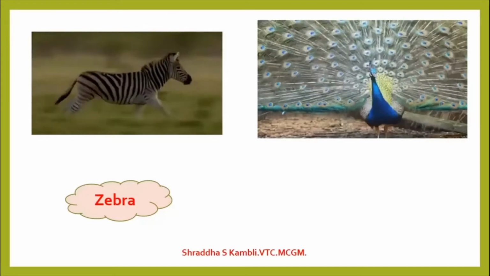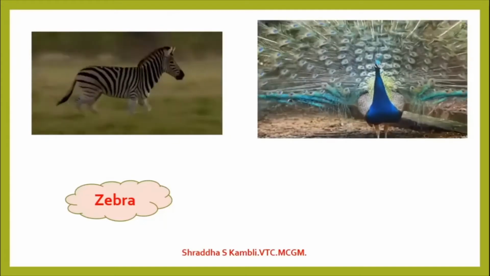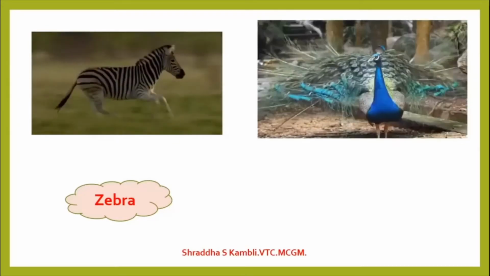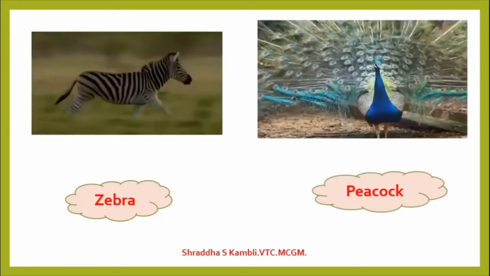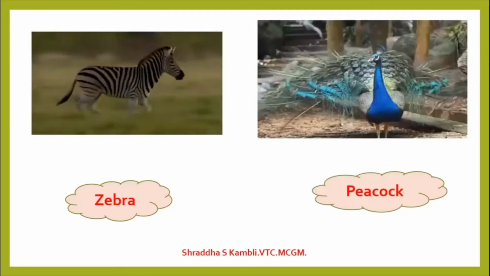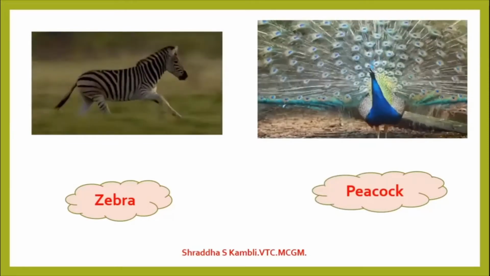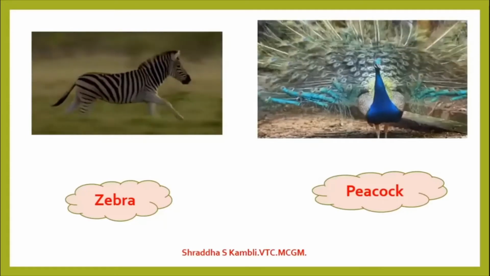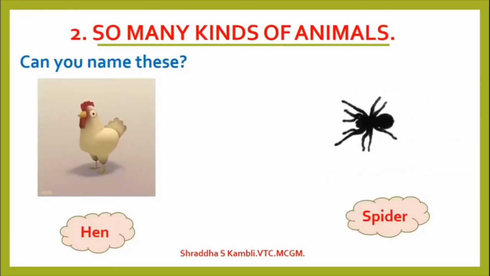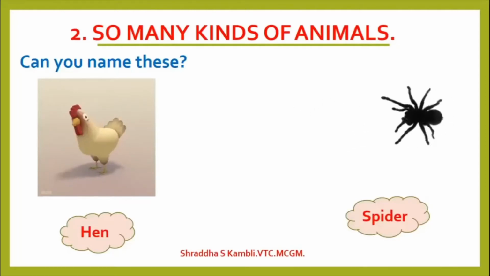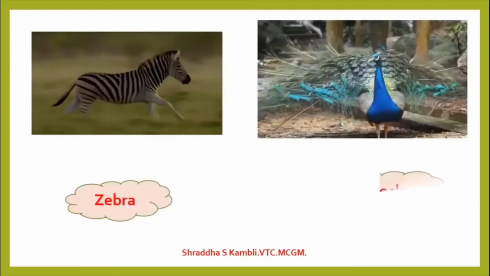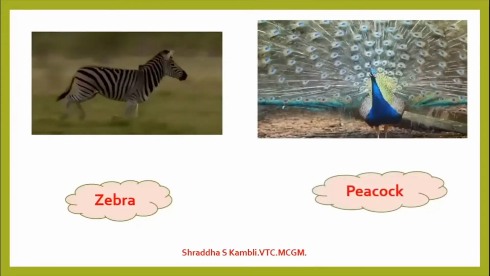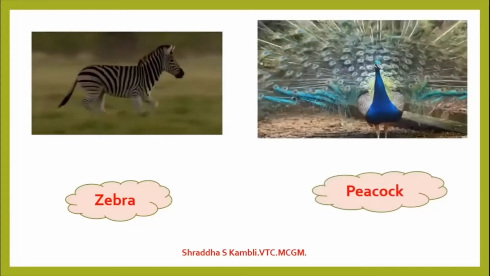Let us look at one more animal here. See, this is a peacock. Such a beautiful peacock, isn't it? And look at the wings. It has got such beautiful design on its feathers. And look at the color of the peacock. It is so beautiful. So, let's go back and watch the pictures of the animals which we saw earlier than this. So, we saw the hen, we saw the spider, and then we saw the zebra, and then the peacock. So, these are all different kinds of animals.